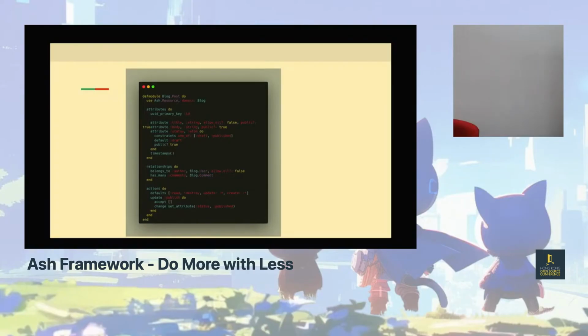Now, you also have relationships, right? So foreign keys, how do things relate to each other? So in this case, it belongs to an author, and it has many comments. Who has worked with Rails before? Yeah, so it's probably very familiar to you with this kind of stuff. And then finally, at the bottom, you see the actions, right? Read, destroy, update, create, and then an extra one over there called publish, right? So the accept is what things you can actually change. And in this case, you don't actually accept anything. It'll just change the status from unpublished to published. So it's a pretty easy step to do.